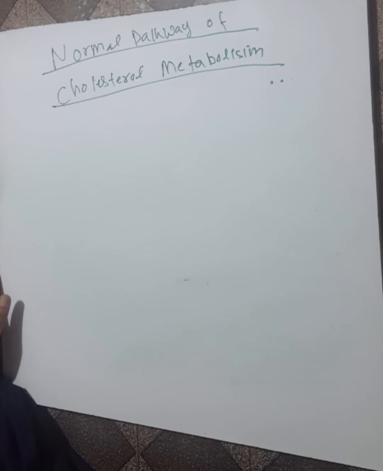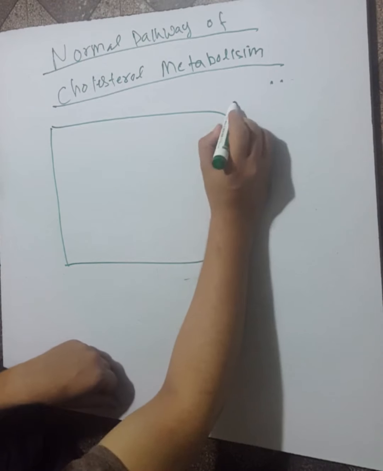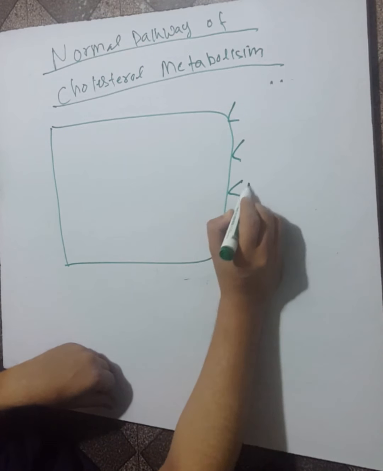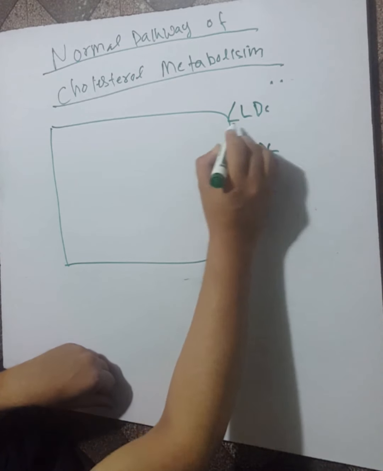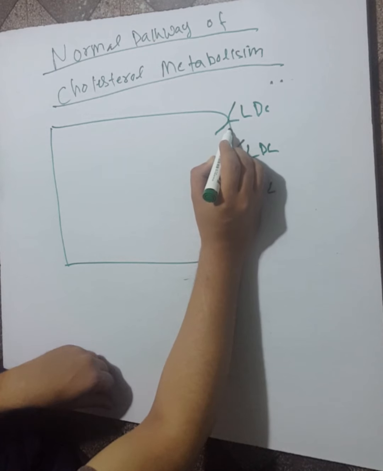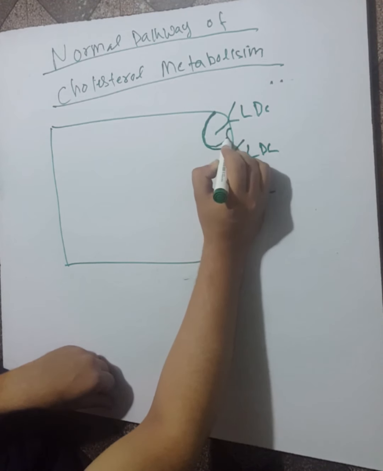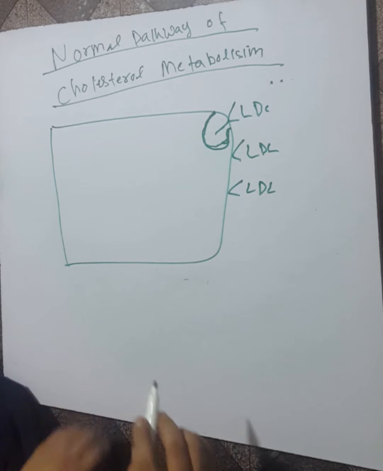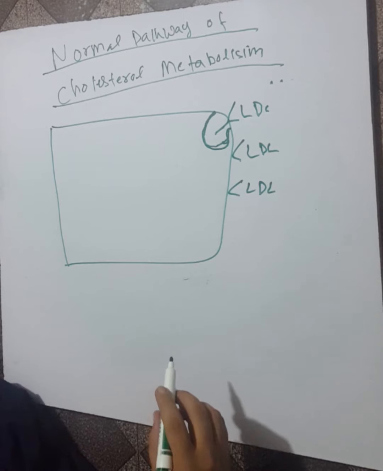When this LDL reaches the receptors of the hepatocytes, this is the liver cell, it has a receptor for the LDL. This acts and forms an invagination of the membrane at this side, and this is called a coated pit.